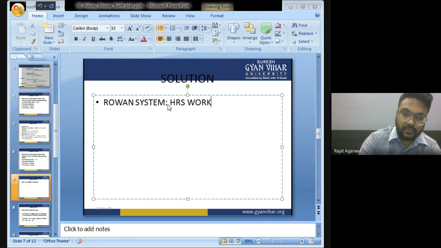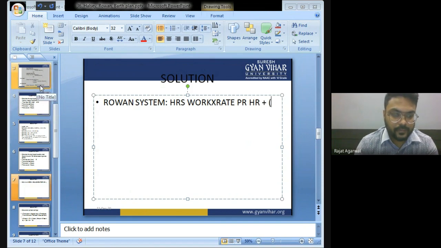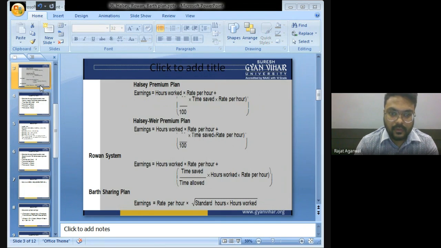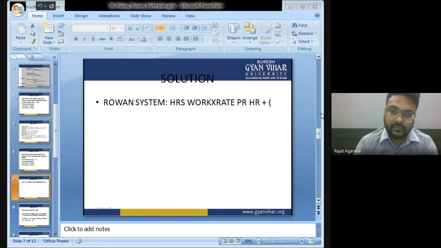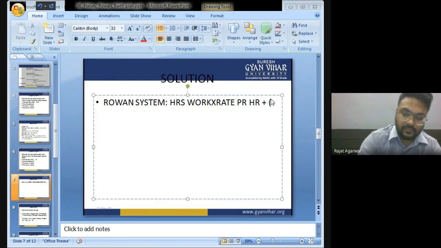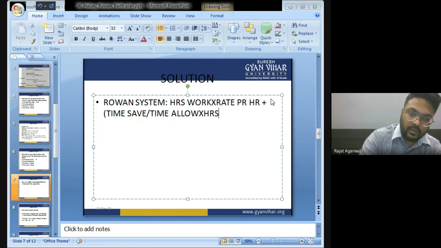Hours worked into rate per hour plus time saved divided by time allowed into hours worked into rate per hour.